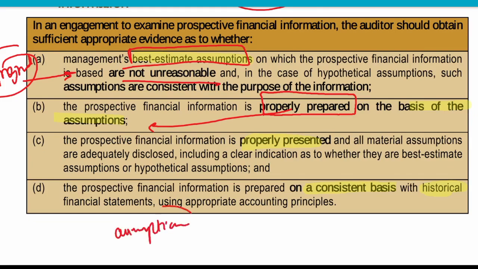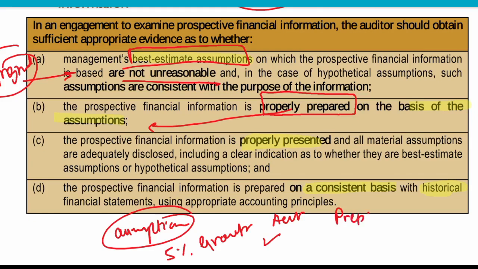Suppose they have taken the assumption that 5% will be the growth, and the auditor has also confirmed that this is okay. But when they prepare the financial information, they actually prepare it on the basis of 10% growth. That means they have not prepared the financial information on the basis of the assumptions they are taking.